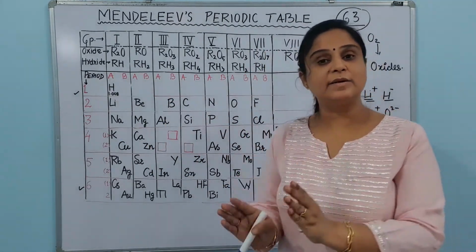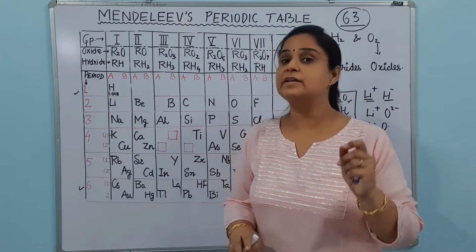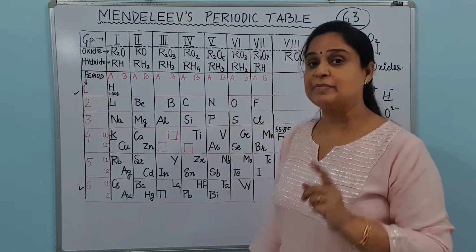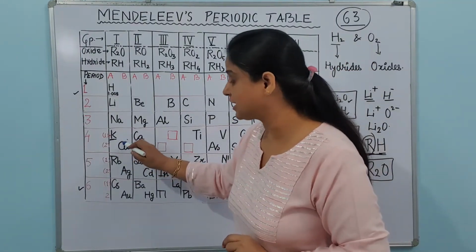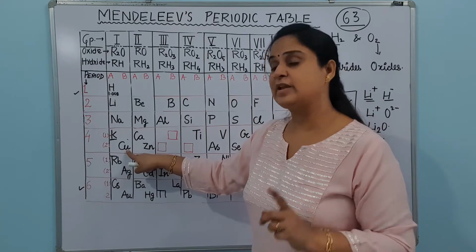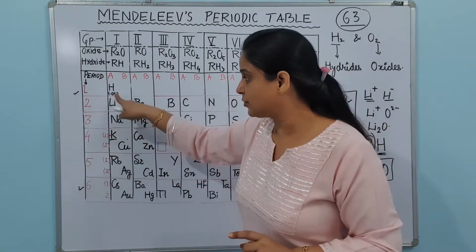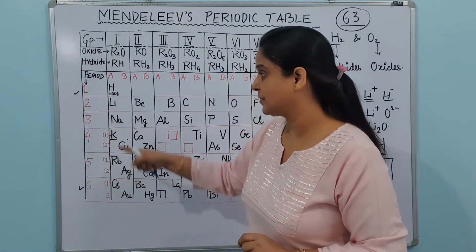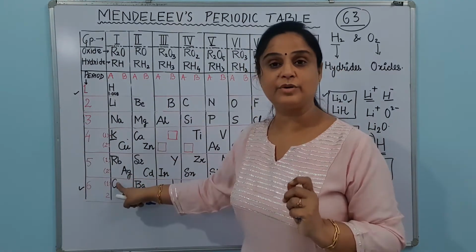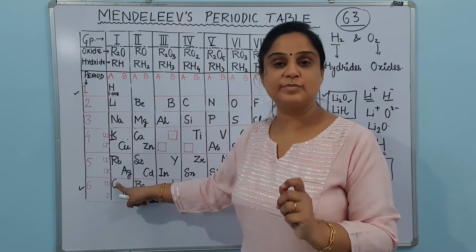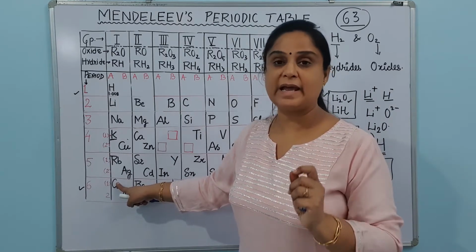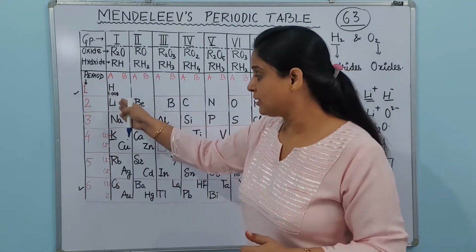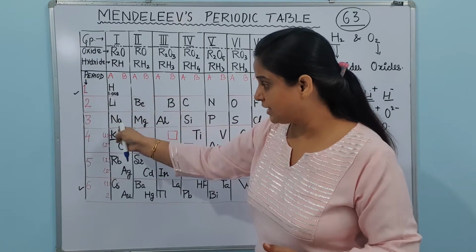In subgroup A and subgroup B, what was the purpose behind that? He was doing that because the elements kept in subgroup A are very different from the elements kept in subgroup B. You can see here the example. In subgroup A: hydrogen, lithium, sodium, potassium, rubidium, cesium. All these elements are very good metals and all these elements make a positive 1 charge. Li plus, sodium plus, potassium plus, rubidium plus. So all these are very good metals which are kept in the A subgroup.